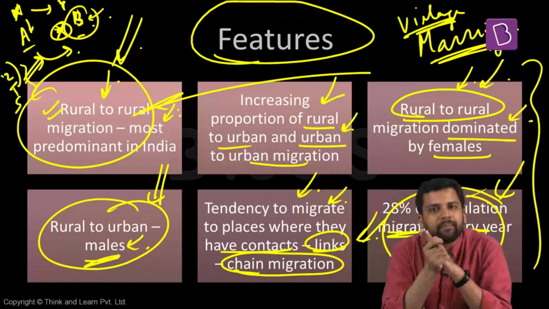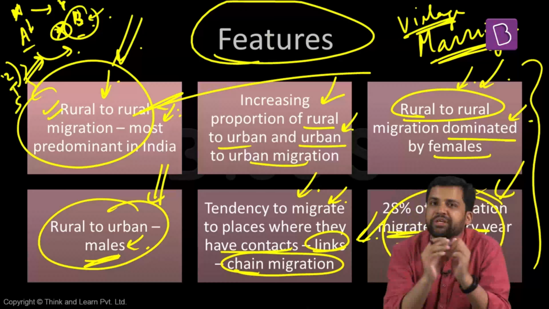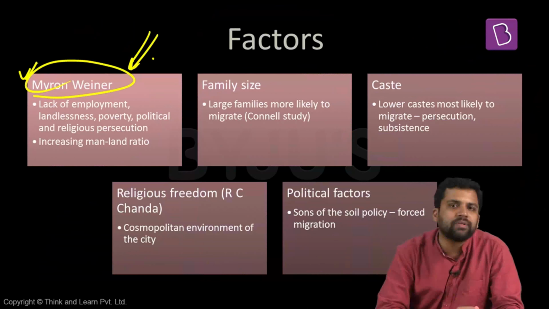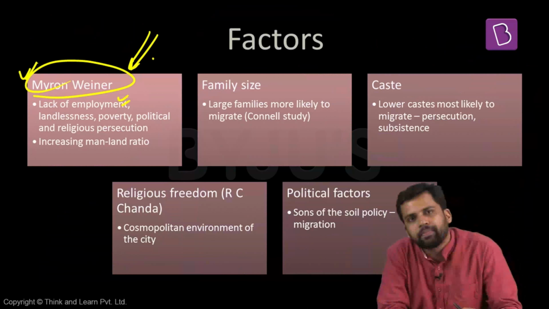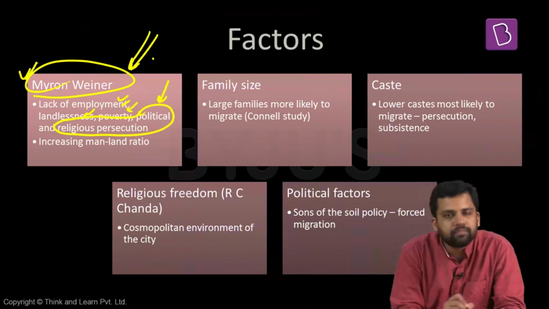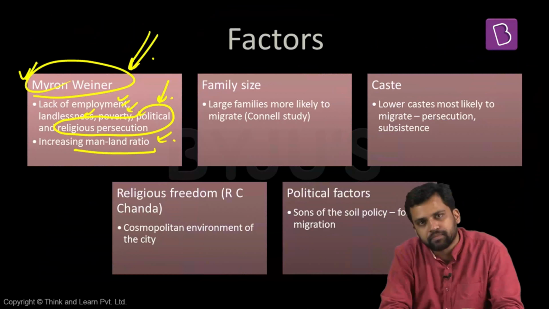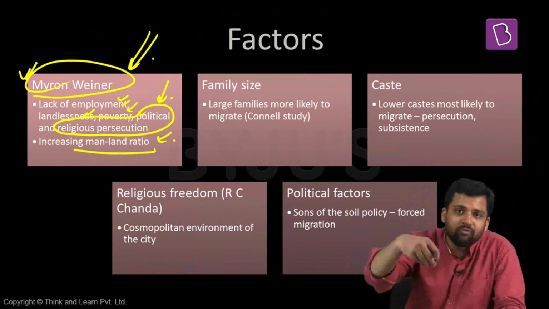Now we will try to understand what are some of the major factors which influence migration in case of India. Migrant winner lists out certain factors which lead to migration. For example, lack of employment, landlessness, poverty, political and religious persecution. You are persecuted for your political views, you are persecuted for your religious views. Apart from that, man to land ratio: if the pressure on land keeps on increasing, more number of people on the same amount of land.